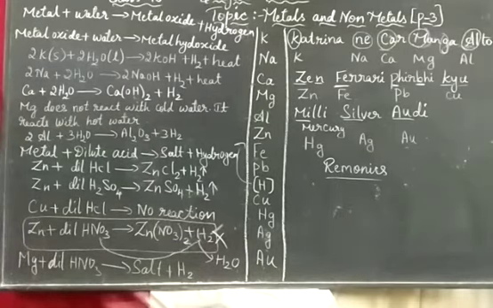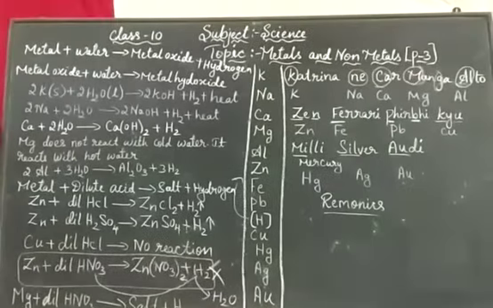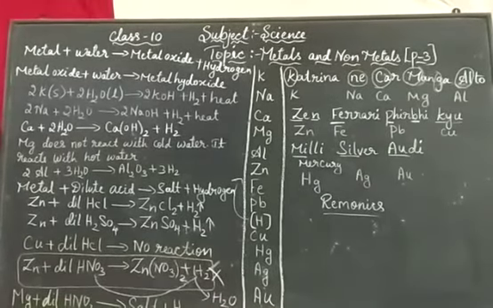These two acids have to be mixed in the ratio 3:1 to make it powerful enough to melt the gold. That mixture of acids is known as aqua regia.